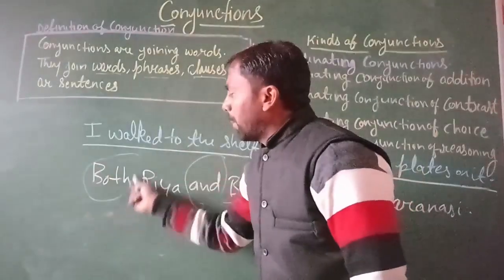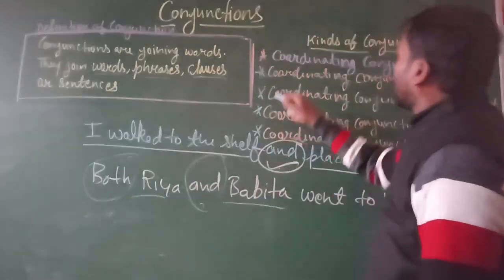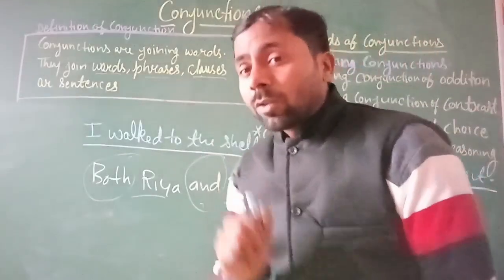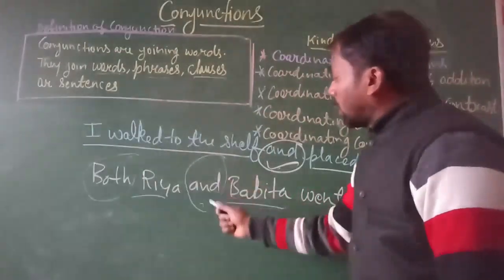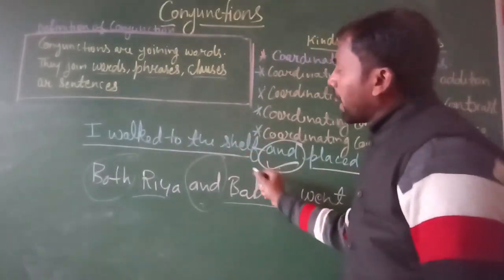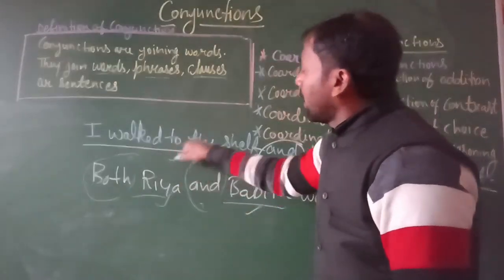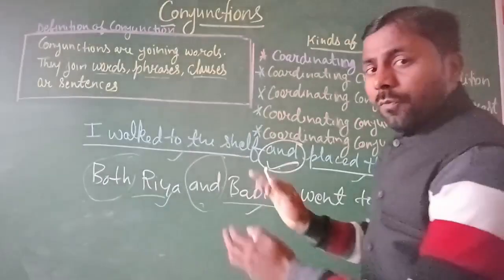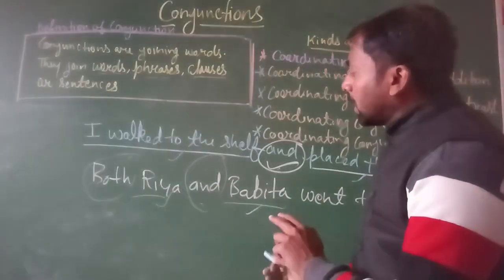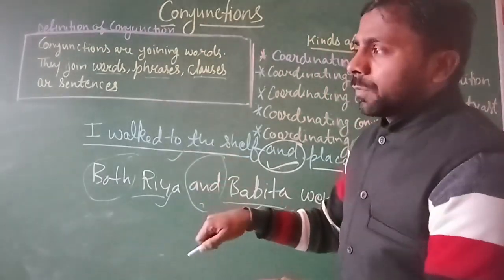So this will be a coordinating conjunction. Why? Because this conjunction word adds two words or two sentences, one sentence to another sentence, one word to another word.